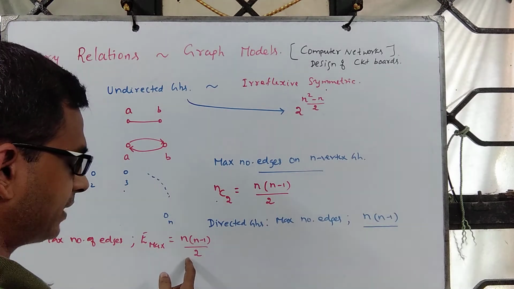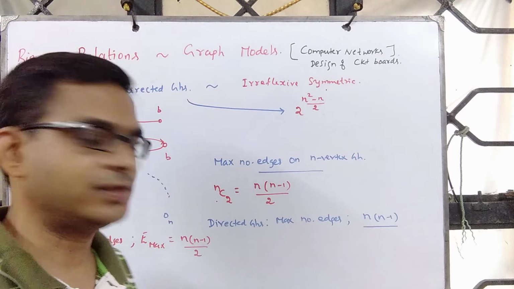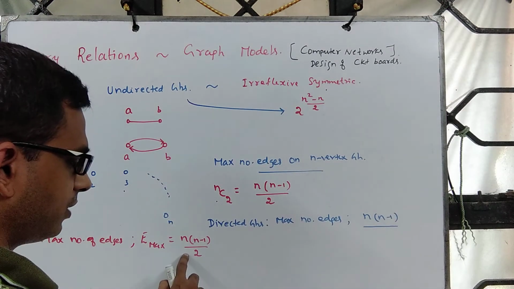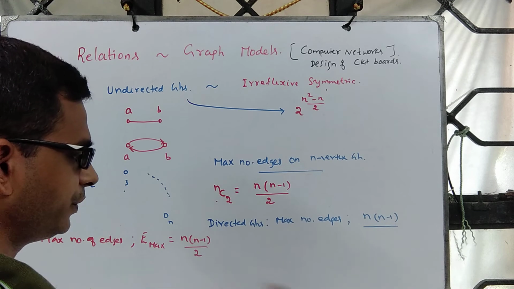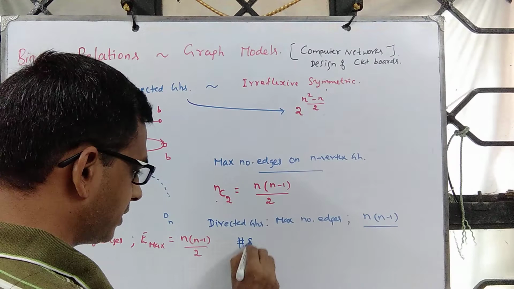If you choose a subset having two edges, you get a graph which has two edges. So each subset gives you a graph. How many subsets are possible?